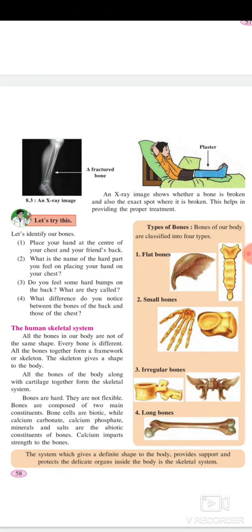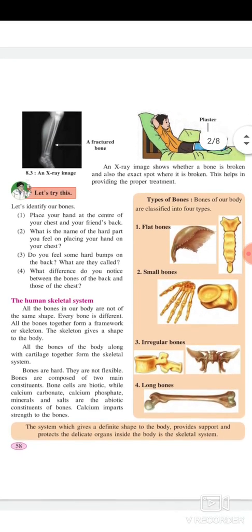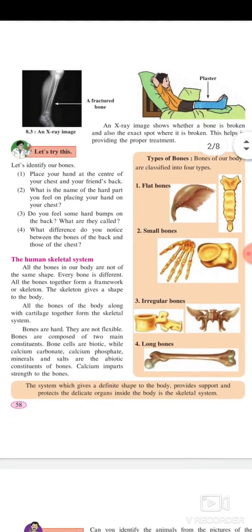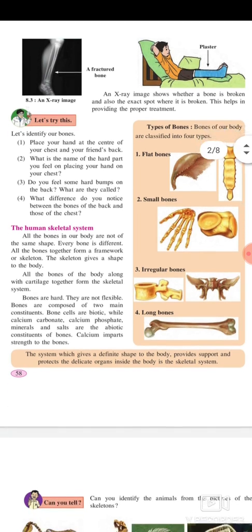Let's try this. Let's identify our bones. First, place your hand at the center of your chest and your friend's back. Second, what is the name of the hard part you feel on placing your hand on your chest? Third, do you feel some hard bumps on the back? What are they called? Fourth, what difference do you notice between the bones of the back and those of the chest?